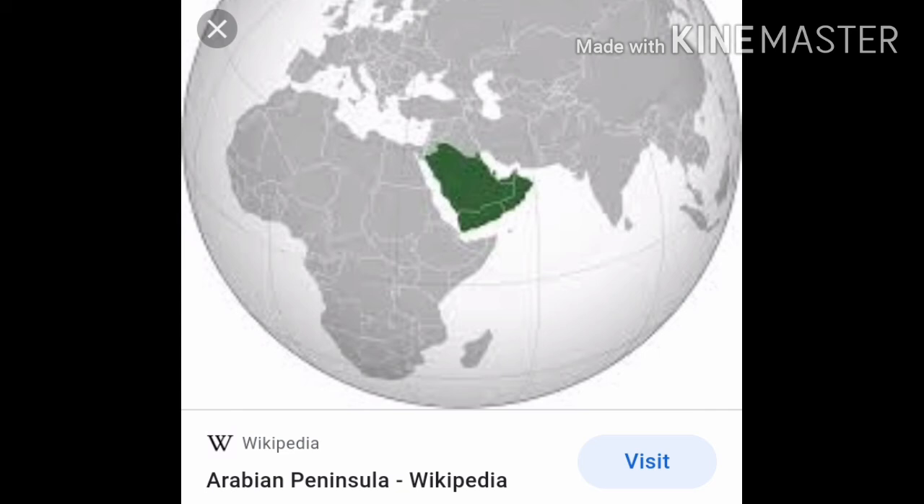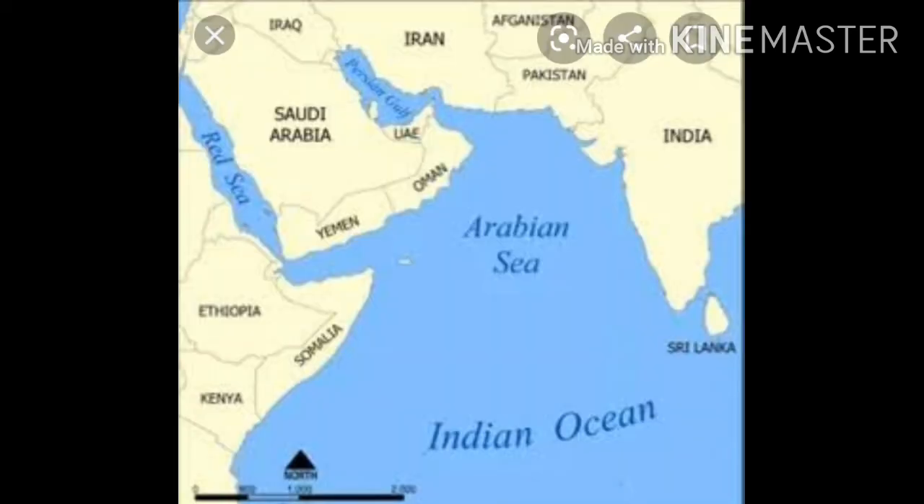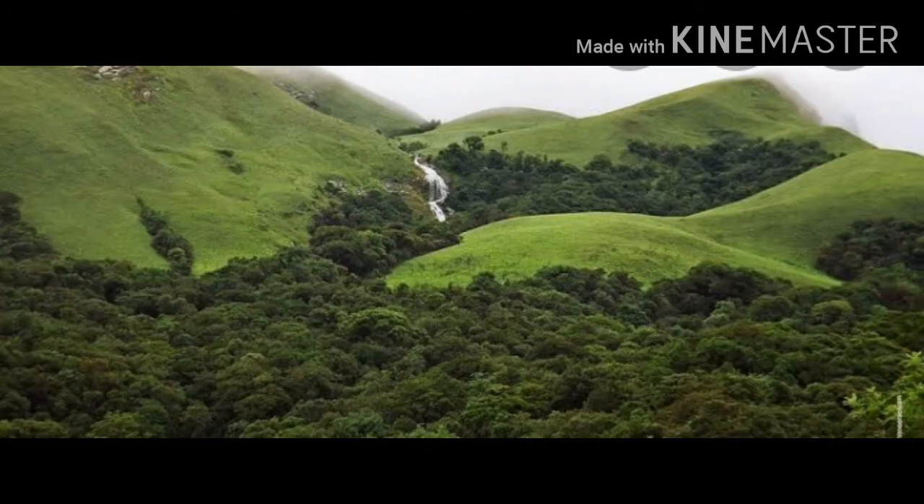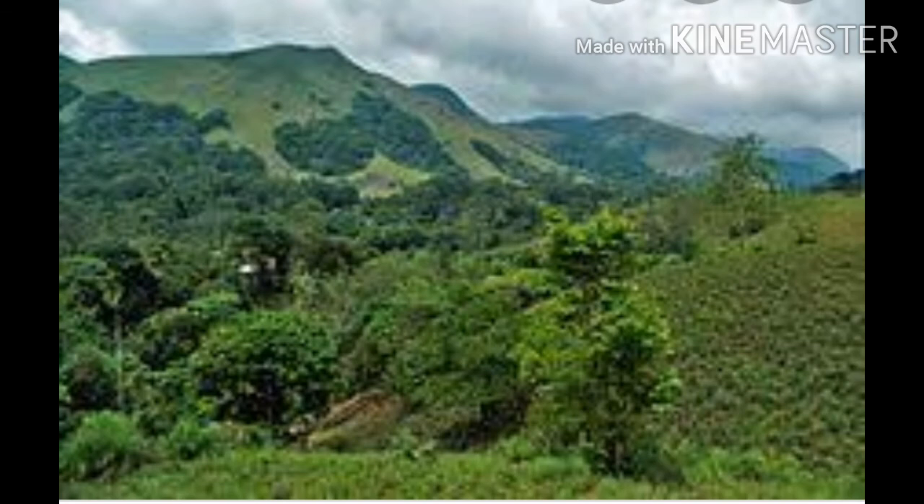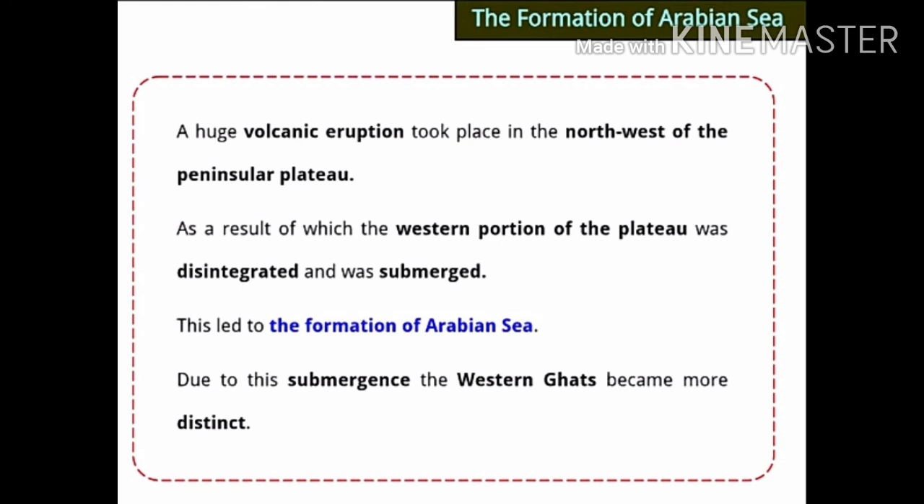Now, western portion means which portion? You understood? The Gujarat and Kerala side, that line you have seen in the map. From that, the portion fell into the water, and because of that, the formation of Arabian Sea happened. Due to this submergence, the Western Ghats became more distinct, more important. So this was the answer of how the formation of Arabian Sea happened. The main reason of it is the volcanic eruption in the northwest of the peninsular plateau.